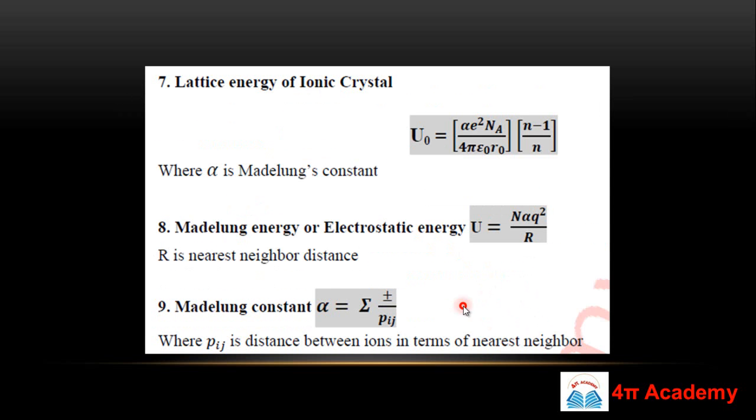If you have an ionic crystal, you can calculate the lattice energy for your ionic crystal, and this is your formula, where alpha is the Madelung constant and Na is the Avogadro number, with e, 4 pi epsilon r naught. This is the formula of lattice energy for your ionic crystal. The ninth important formula is the Madelung constant. The Madelung constant alpha is the summation of plus minus Pij. And the Madelung energy, also known as electrostatic energy, is n alpha q square upon r, where r is the nearest neighbor distance.